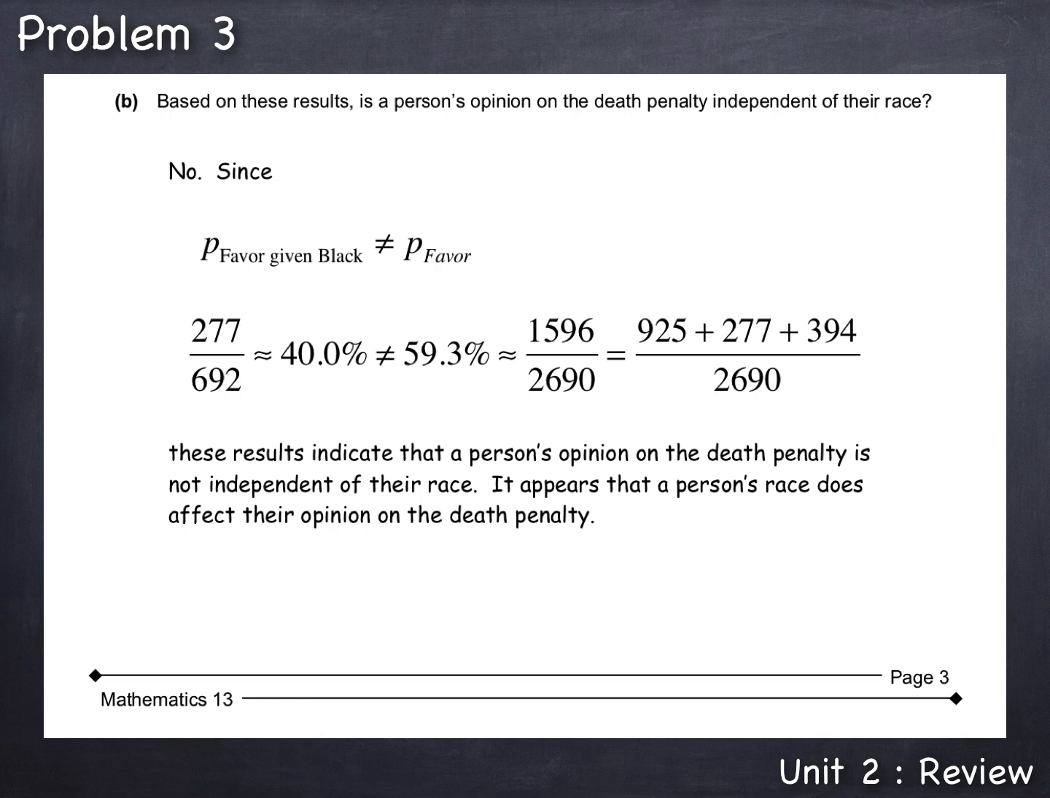And to support that answer, we can conclude this. Since the percentage of people who are in favor, given that they were black, that is the 40.0%, is not equal to the proportion of people who are in favor of the death penalty overall, the 59.3%, we conclude that these results indicate that a person's opinion on the death penalty is not independent of their race. Now, events that are not independent means they depend on each other. So here, we conclude that a person's opinion on the death penalty does depend on their race. So it appears that a person's race does indeed affect their opinion on the death penalty.